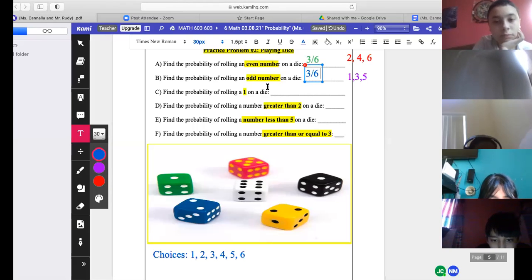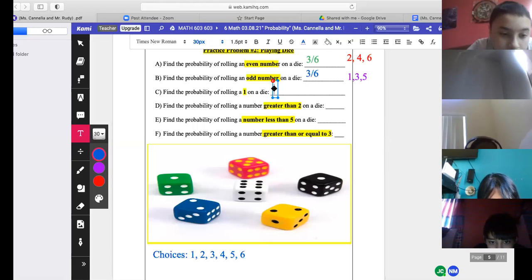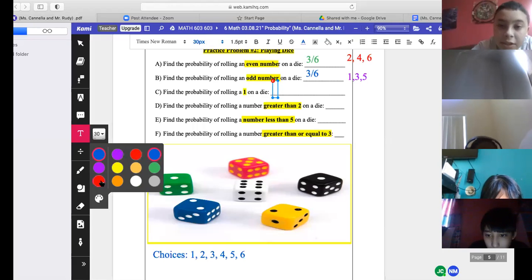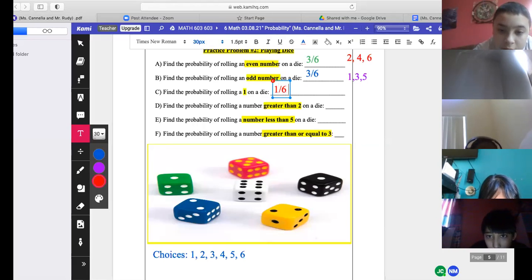All right, David, find the probability of rolling a 1 on a die. Well, how many 1s are there? 1. Of how many choices? Out of 6. Yeah, so 1 out of 6. David, do the next one.